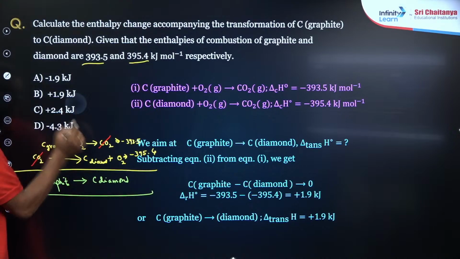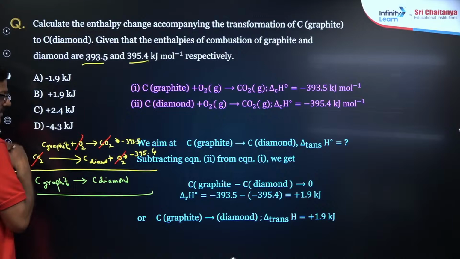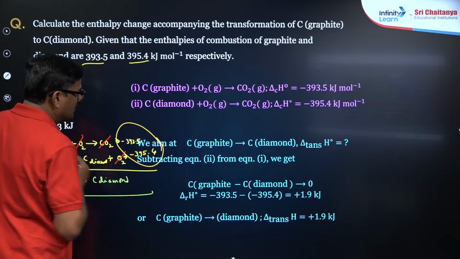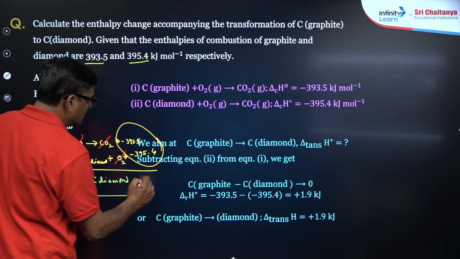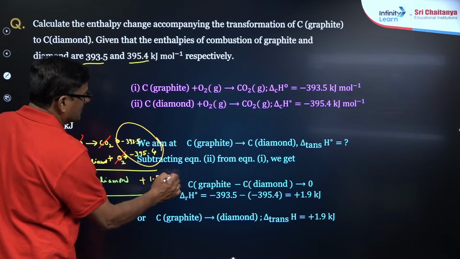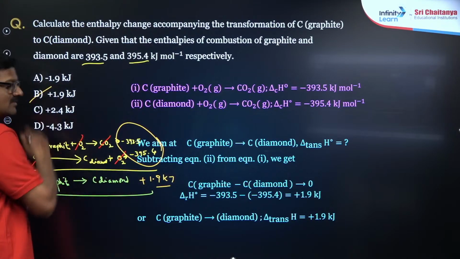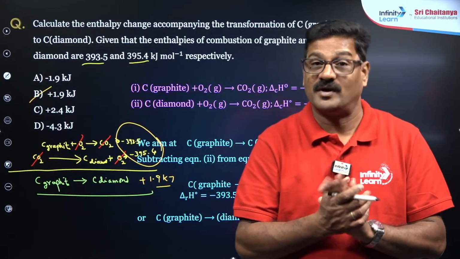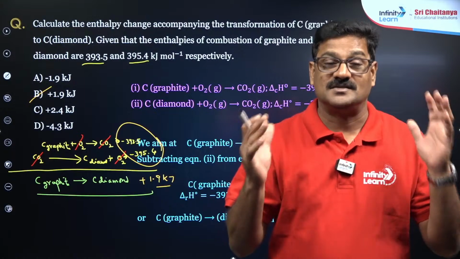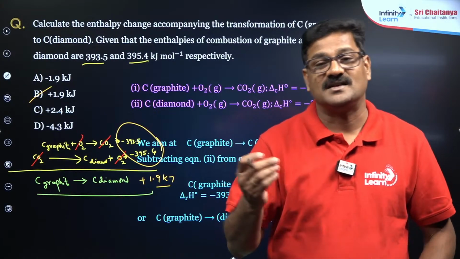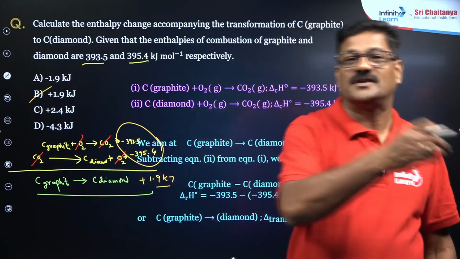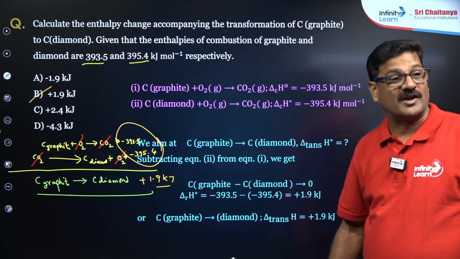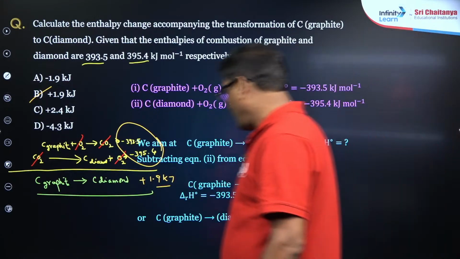In that, oxygen and oxygen also get cancelled. So when you take this number, it is going to be plus 1.9 kilojoule. So you have to give 1.9 kilojoule per mole. इतना ज़्यादा energy चाहिए. That is the reason why graphite is converted into diamond by Hutchinson method. So this is the thermodynamic phenomena that you can make diamond.